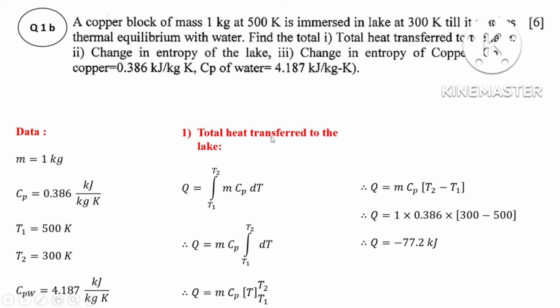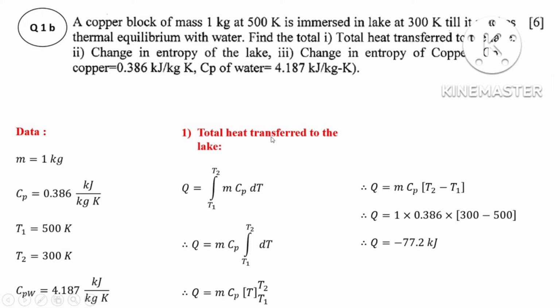That's why you can write the same relation like this: delta G is equal to delta H minus T into delta S. You should have pen and paper and note these down. These are all important things. Then delta G is equal to delta H minus T into delta S.